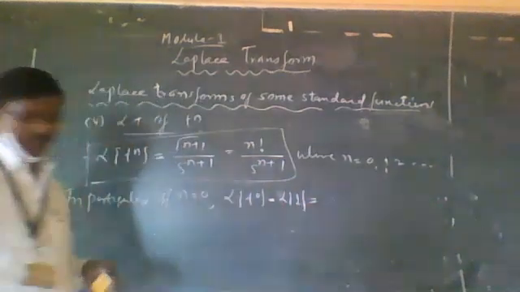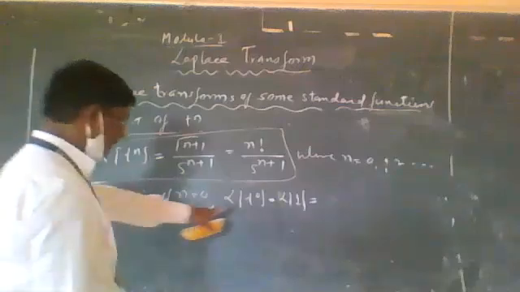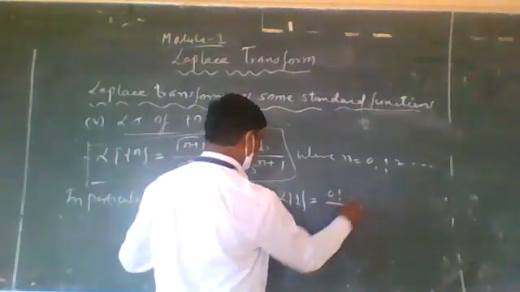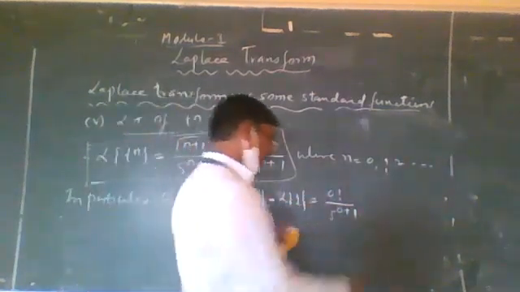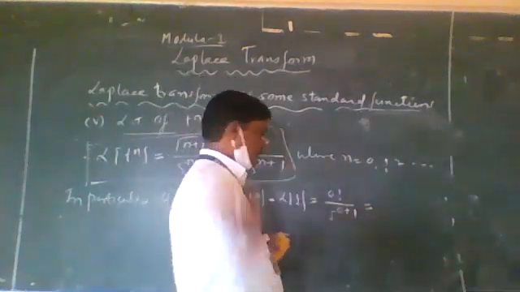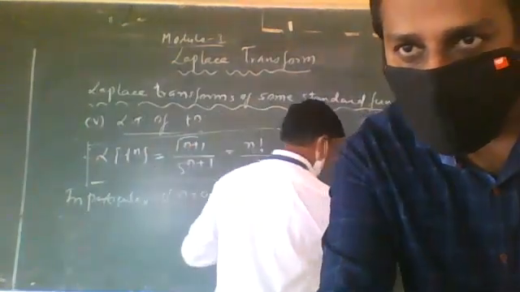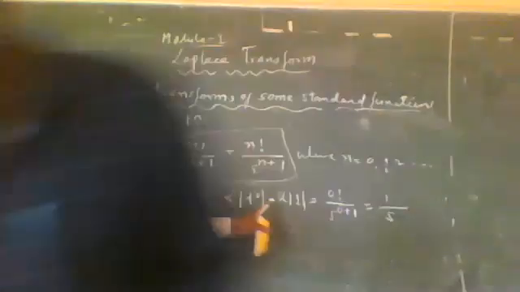So t raised to 0 equal to 1, then it becomes 0 factorial divided by s raised to 0 plus 1, and 0 factorial is equal to 1. So 1 divided by s. So this is the LP of 1 is equal to 1 by s. That is a particular case.